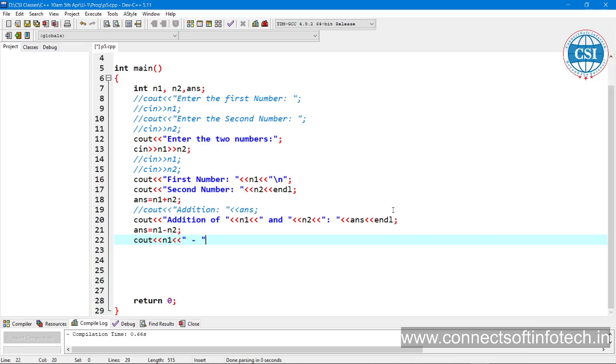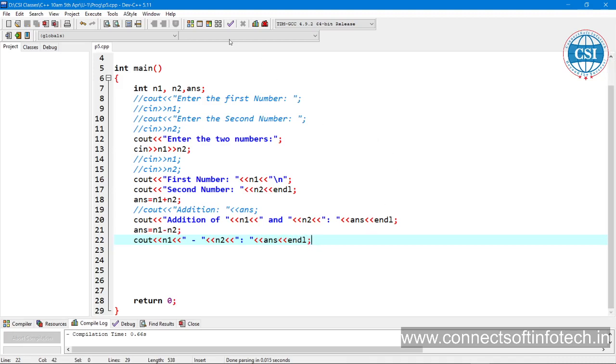Then n1 minus n2, then here n2, is equal to, take in this double quote, is equal to what, ANS, right? We are storing in the ANS, or not? And endl or new line.